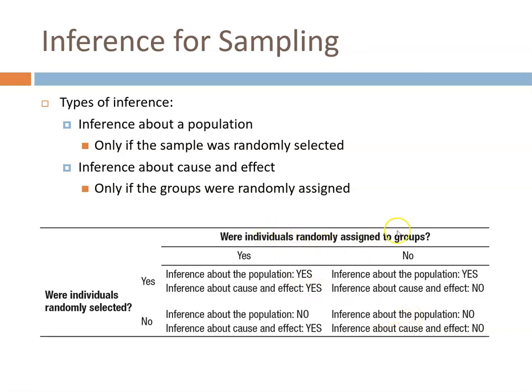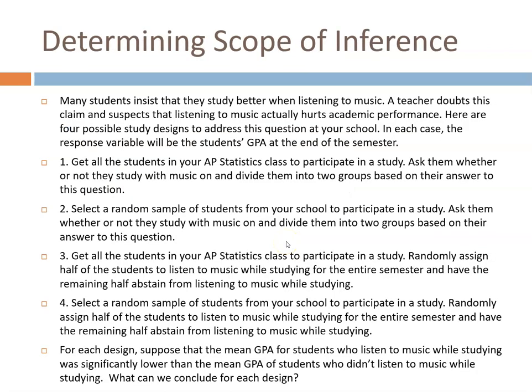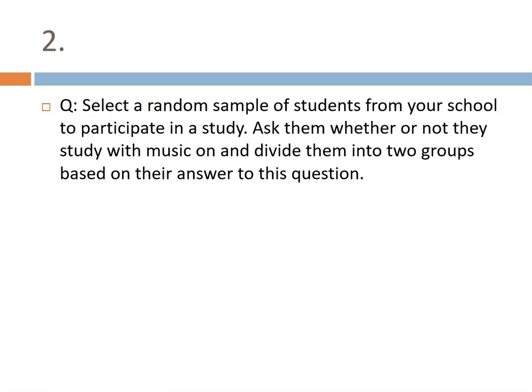Now, if there was random assignment, meaning it was an experiment, you can make inferences about cause and effect. But if you did not have random assignment in an experiment, you cannot make inferences about cause and effect. Okay? And so we saw that with our example about listening to music while studying and GPA. Okay? So we did all that.